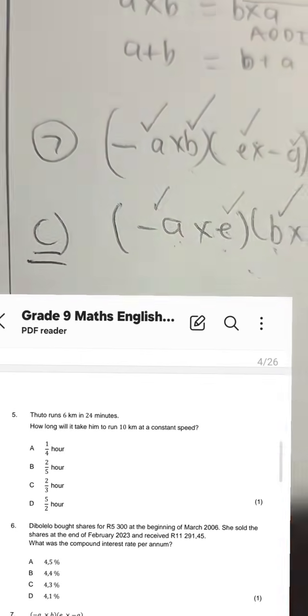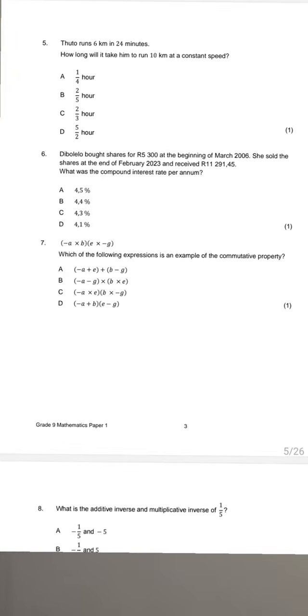So therefore the answer is C. It's none of the others. It is not A, it is not B, it is not D, but it is C. That is the answer, okay?